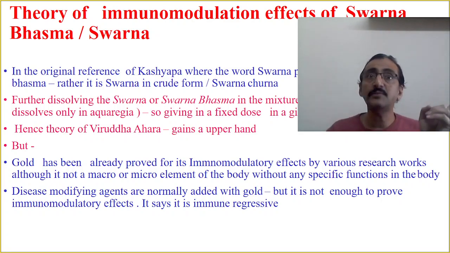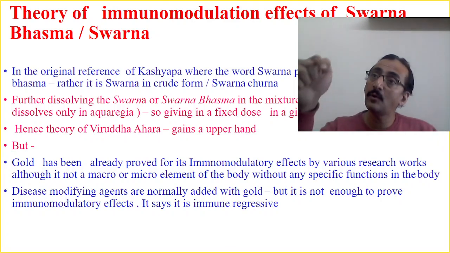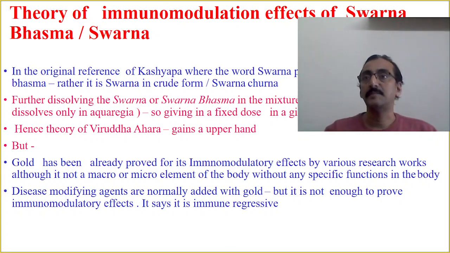But the previous research work, if you see, the gold is used as an immunosuppressive agent. So again, the theory of viruddha ahara, what I propose, again gains the upper hand.